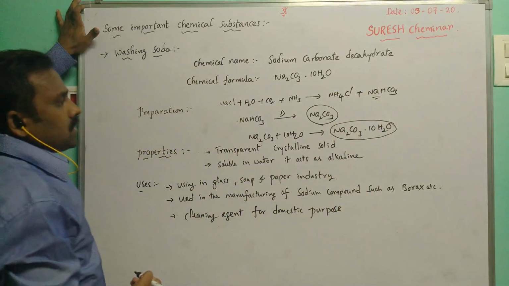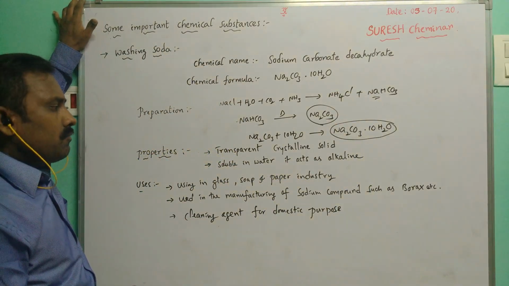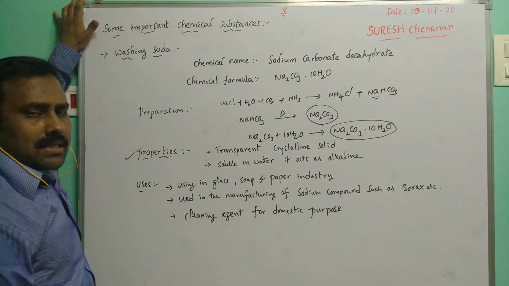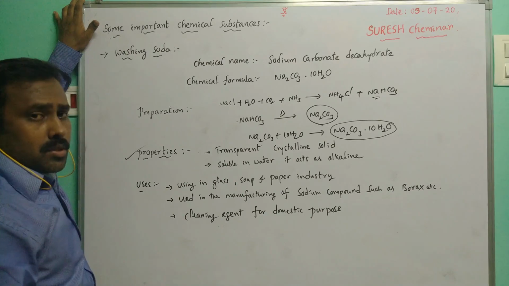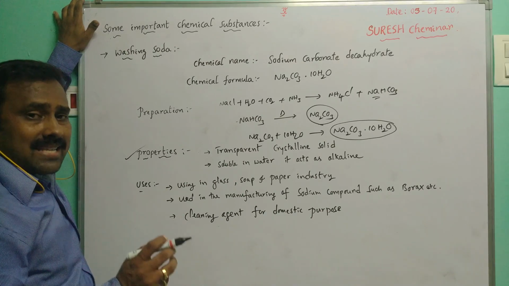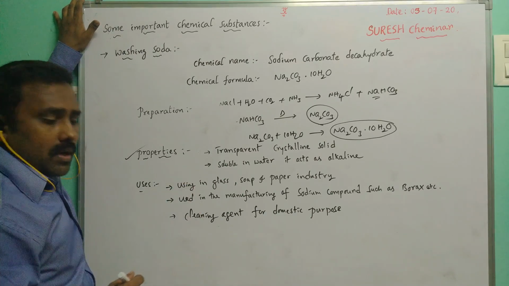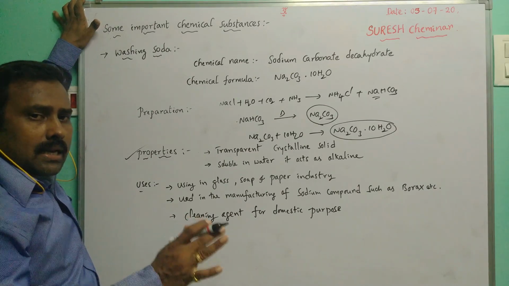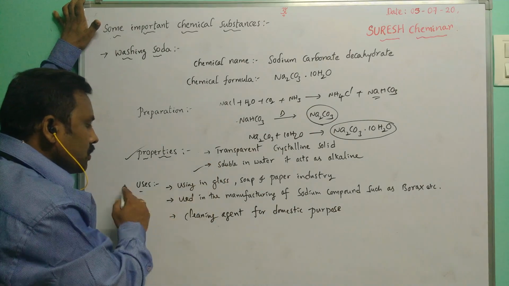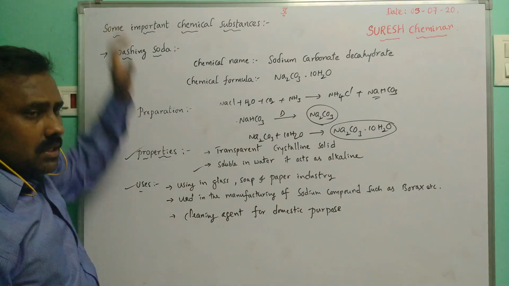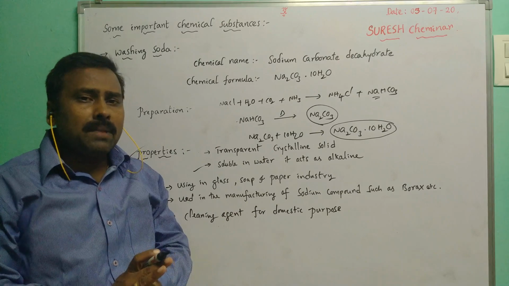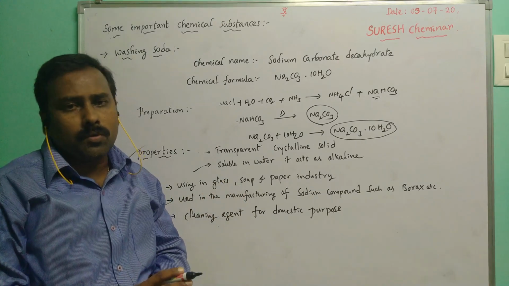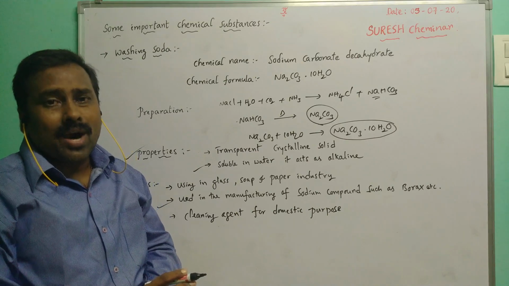Right. This is the washing soda chemical formula. Then properties. It is a transparent crystalline solid and also soluble in water, and it acts as an alkaline. Alkaline means the base which can be dissolved in water. Such bases are called alkalines. Then uses. It can be used in the glass, soap and paper industries, and also in the manufacturing of sodium compounds such as borax.